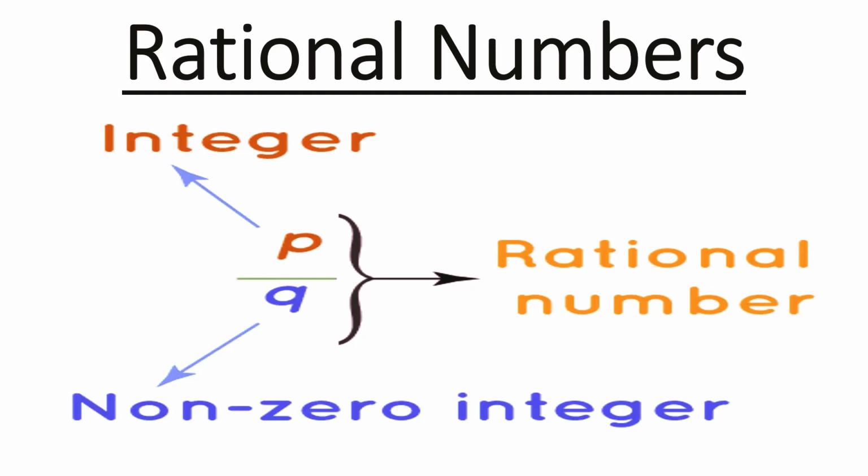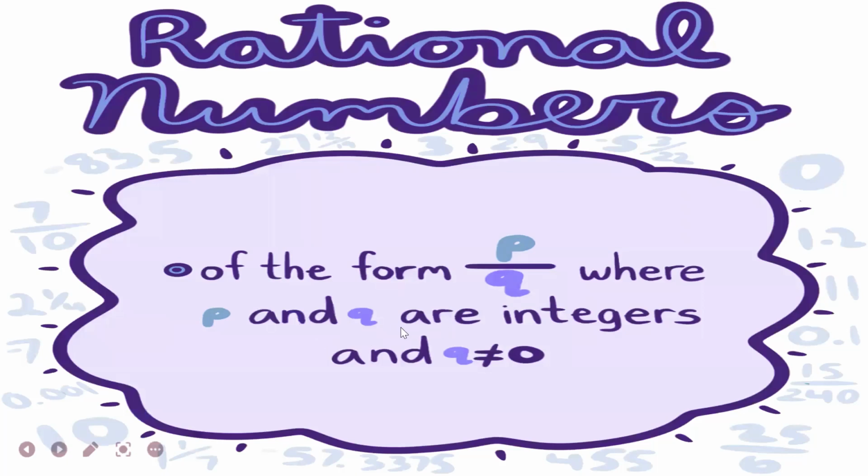So we can say all the integers are rational numbers, because if I talk about an integer like 2, we can write it as 2 upon 1, and that is a rational number, because the denominator is not equal to 0. So all the integers are rational numbers. Just make sure in rational numbers, the denominator should not be equal to 0. It should be of the form P by Q, where P and Q are integers, but Q should not be equal to 0.